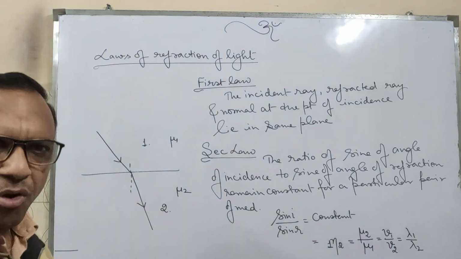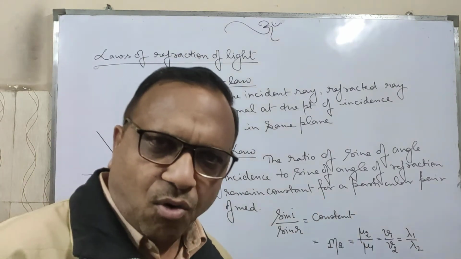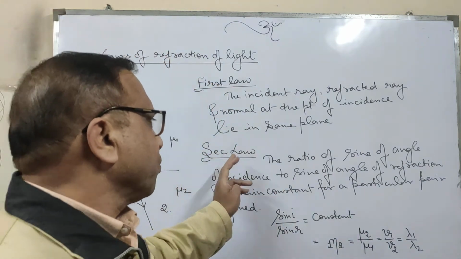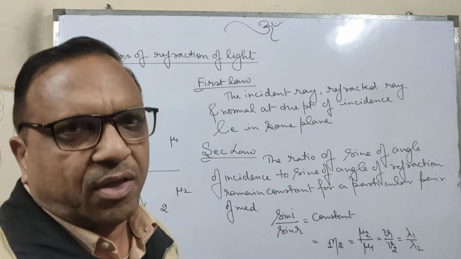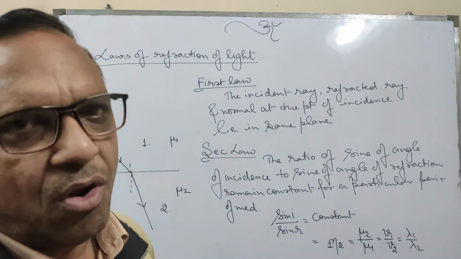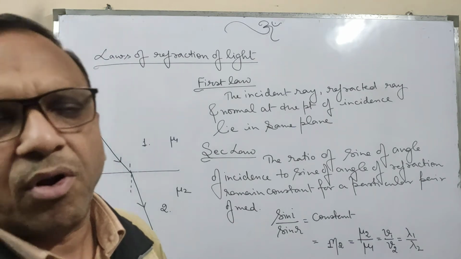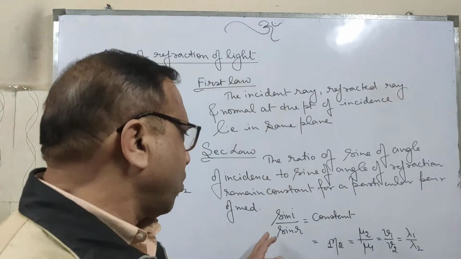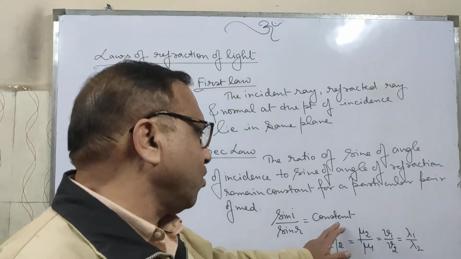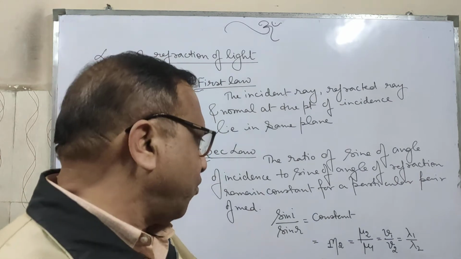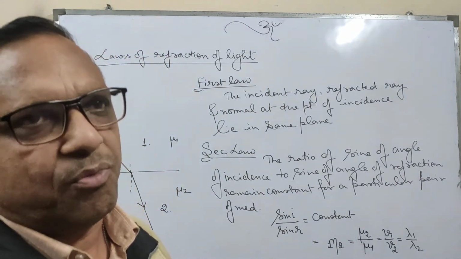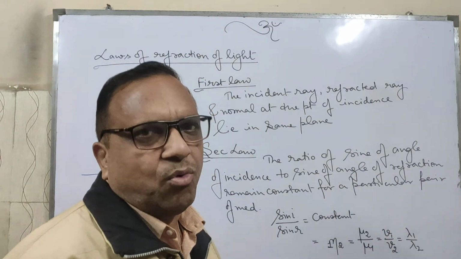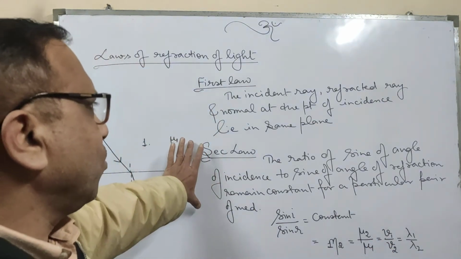So what is the first law? The incident ray, refracted ray and the normal at the point of incidence all lie in the same plane. Second law: the ratio of sine of angle of incidence to sine of angle of refraction always remains constant for a particular pair of media. It will differ from medium to medium. Sin i to sin r remains constant, which is equal to the refractive index of the second medium with respect to the first, or the ratio of speed of light in the first medium to the second medium. That is the law of refraction.